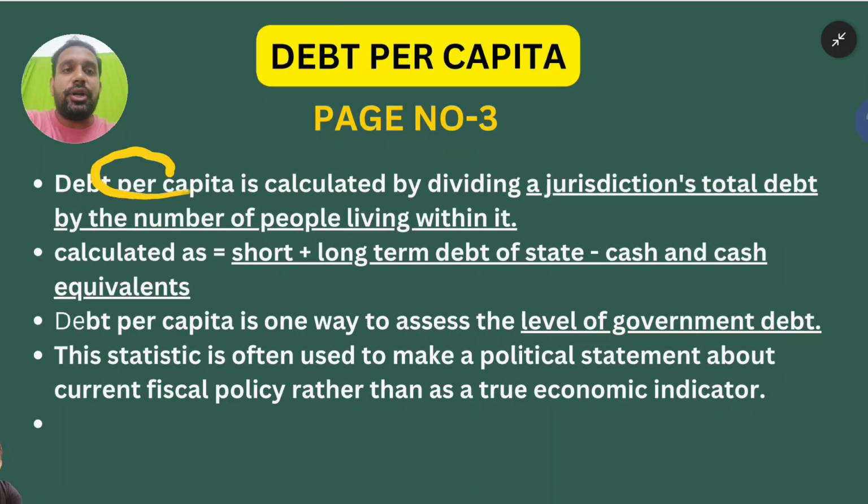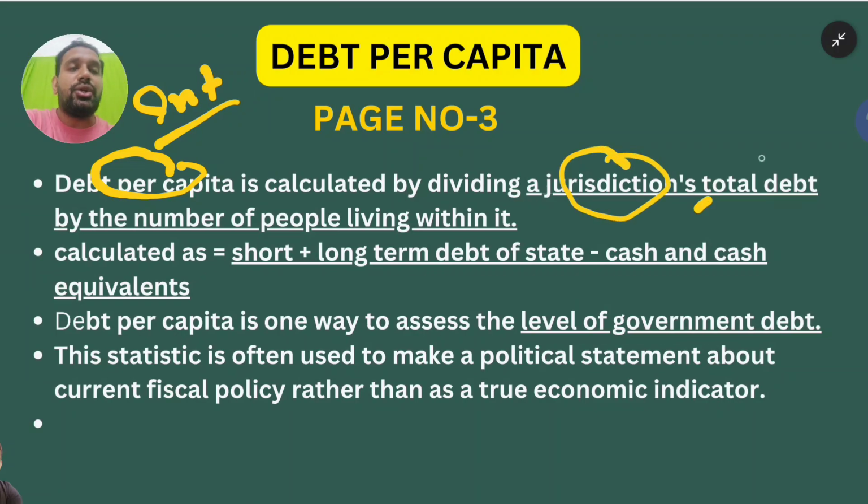I have clearly explained what it is, so in the introduction of your answer, you are going to write this. It is calculated by dividing the jurisdiction's total debt by its population. A jurisdiction here is our state government, one territorial jurisdiction. So the total debt of Telangana is divided by the number of people living within it, almost 3 crore 50 lakh, or 350.04 lakh people in Telangana. Whatever the Telangana government debt is, it is divided among all of them, and you will get a number.